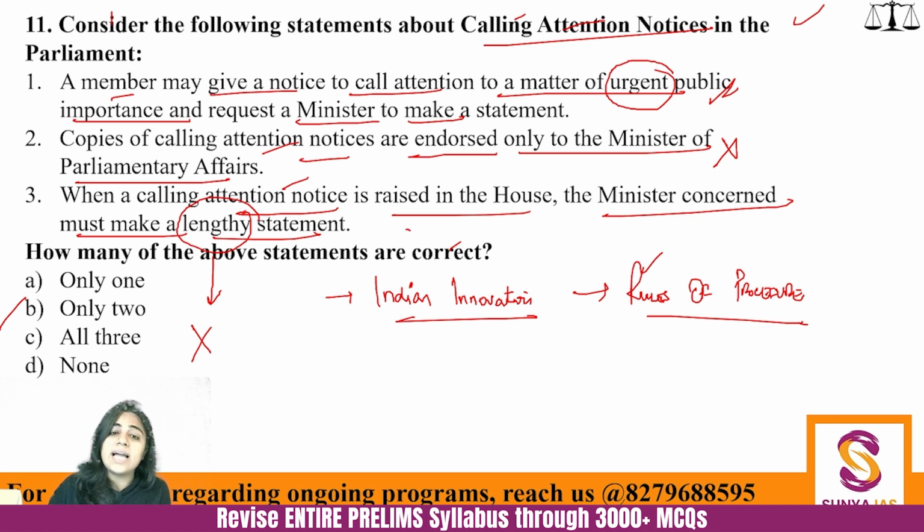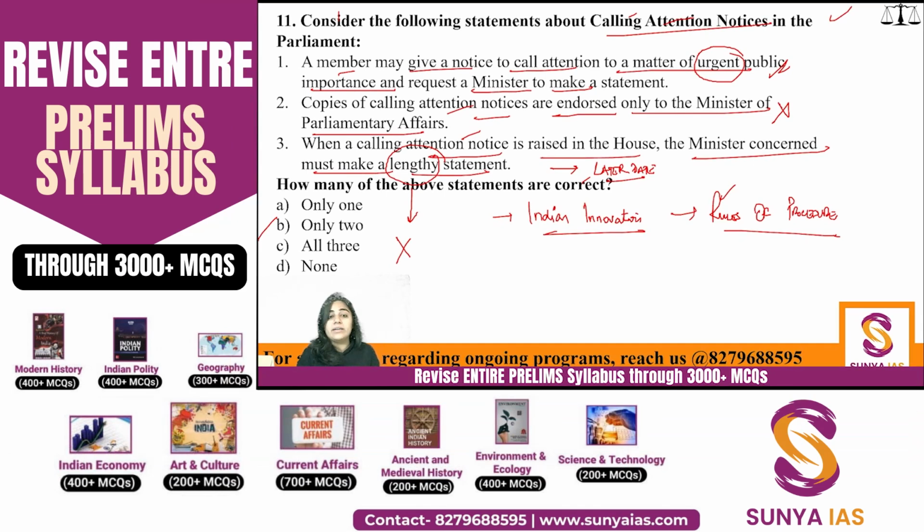So what happens is that either the minister against whom this motion is being presented can make the statement at that point, or ask for time to give the statement at a later date also. Right? Because you need to understand whatever is spoken in the Indian Parliament gains nationwide relevance, nationwide appearance, nationwide publicity. So if the minister thinks that the minister is not well versed or not well prepared to answer that question, it is within the right of that minister to deny answering at that point and ask for a later date from the speaker.